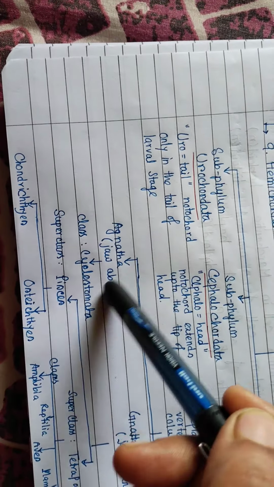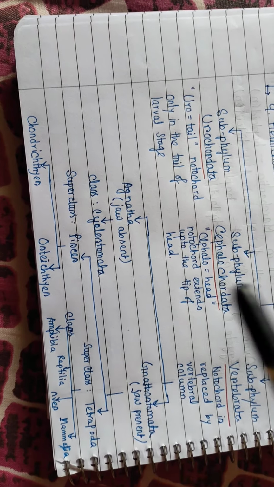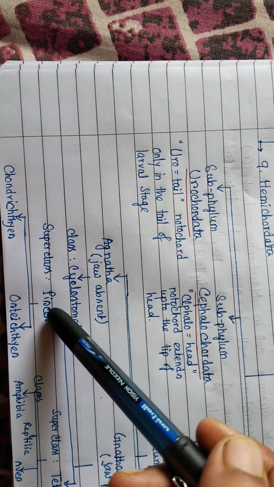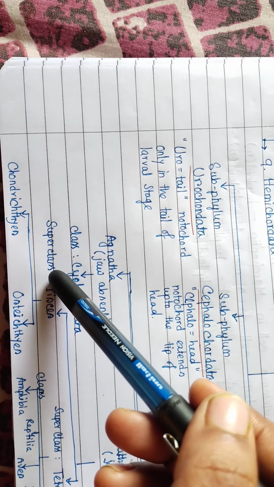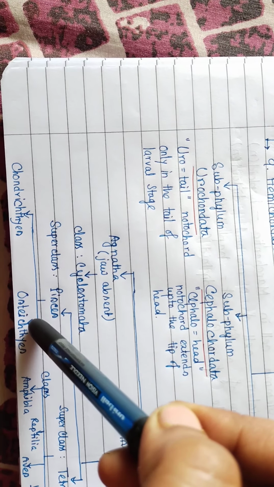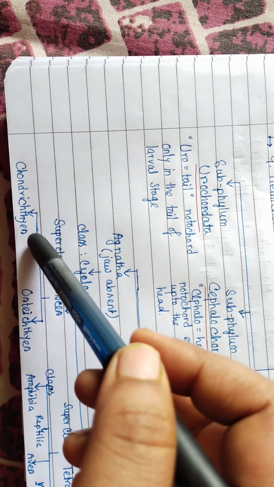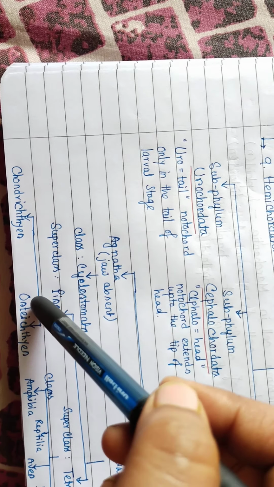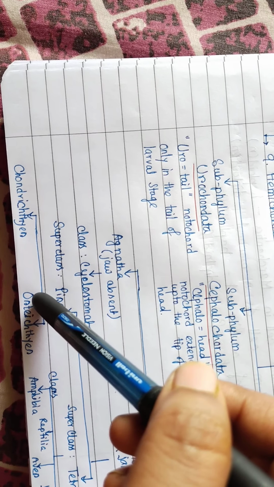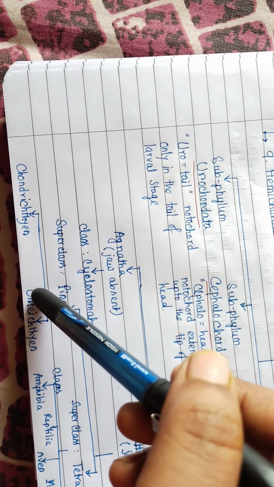Locomotion is through fins in one, and through four limbs or legs in the other. Superclass Pisces is divided into two classes, Chondrichthyes and Osteichthyes. Chondrichthyes means cartilaginous fish, like shark, and Osteichthyes means bones are present, like rohu, katla, all these.